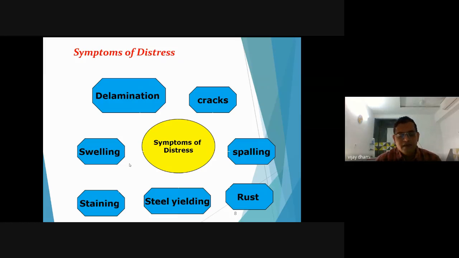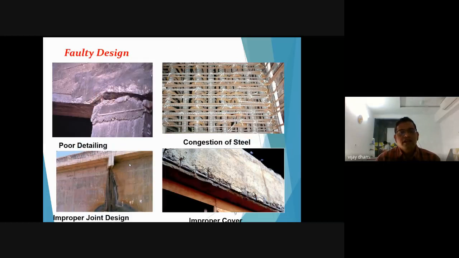What are the symptoms? Let's discuss what kind of symptoms you will find in distressed structures. You can find delamination of the concrete, cracks in the concrete, spalling of the concrete, and rust on the reinforcements. These are also symptoms of distress. Steel yielding, staining of rust, and swelling of the concrete. These are all symptoms of distress of the structures. Now we will discuss all causes in some detail with photographs, so you will find what kind of causes may lead to deterioration.